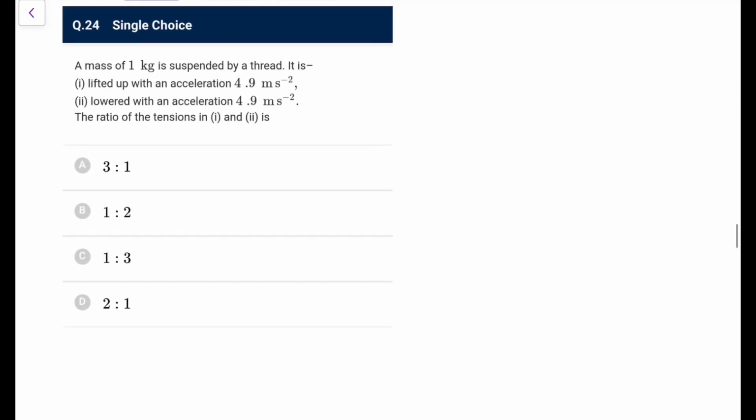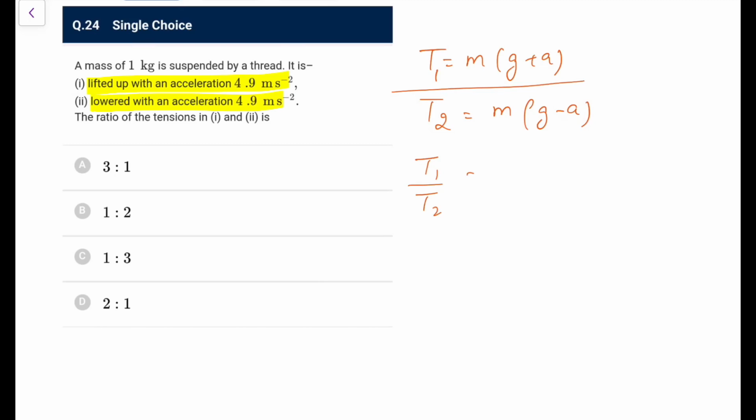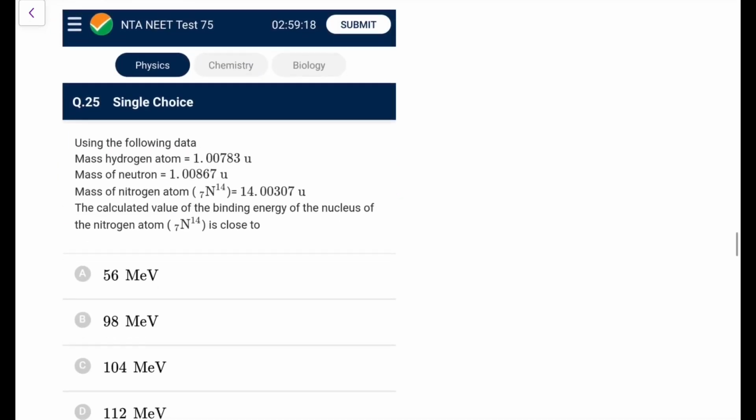Next, a mass of 1 kg is suspended by a thread. It is lifted up with an acceleration 4.9, lowered with an acceleration 4.9, the ratio of the tension is? When it is lifted up, T1 would be equal to m(g plus a), because effective g will become g plus a here, and in the second case T2 will become m(g minus a), because it is lowered down, so tension will be reduced. So T1 by T2 would be g plus a, that is g plus g by 2, and this is g minus g by 2. This ratio is 3:1. Go for option A, that's an easy one. 4.9 you can make out that g has to be taken as 9.8.